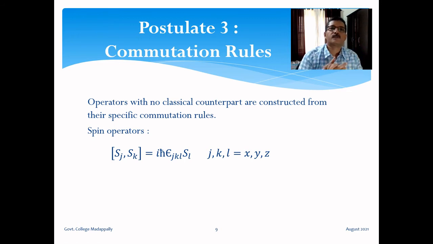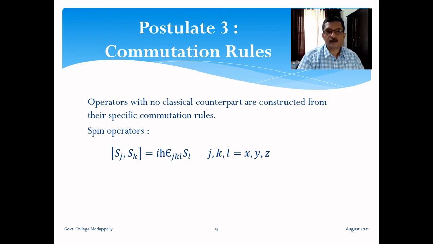Two different components of spin operators are always non-commuting. On the other hand, Sx will commute with Sx itself. Sx and Sy will be non-commuting: it is iħ Sz. Similarly, Sx and Sz will be non-commuting. And Sy will commute with Sy, but Sy will not commute with the other two components. In this way, 9 relations are encoded. There will be 9 relations between the Sx, Sy and Sz components if you take any two together. Such 9 relations are encoded in this single equation.